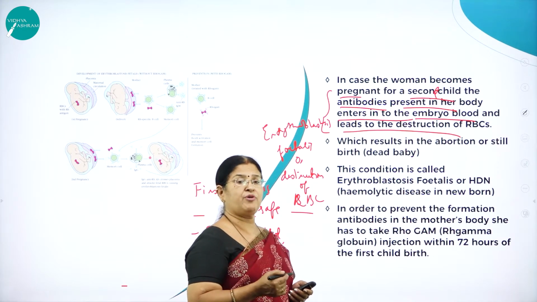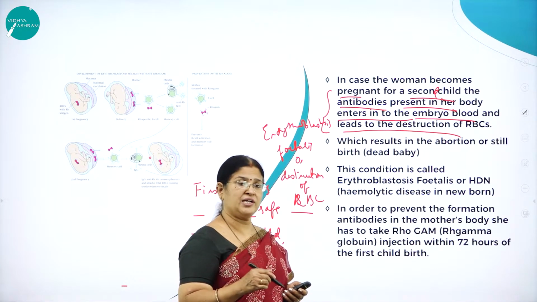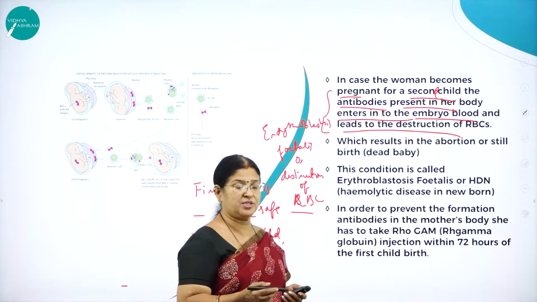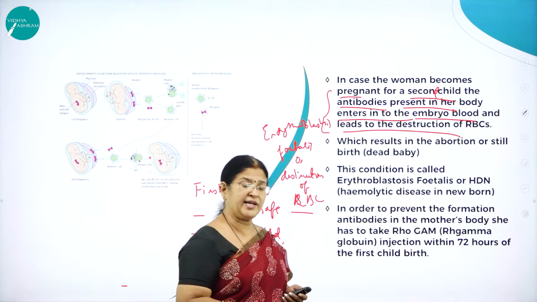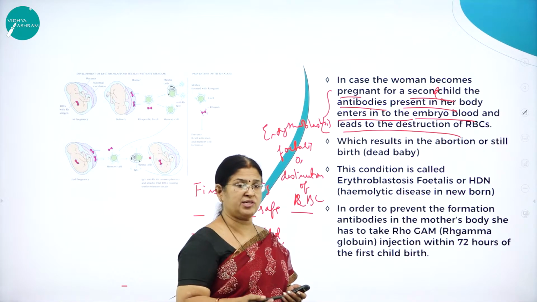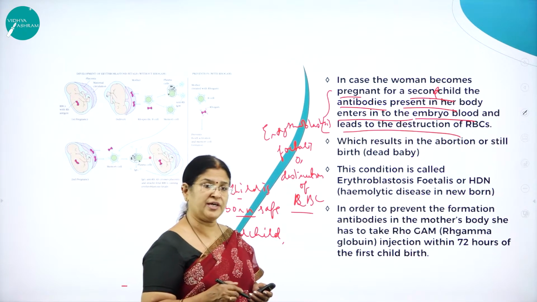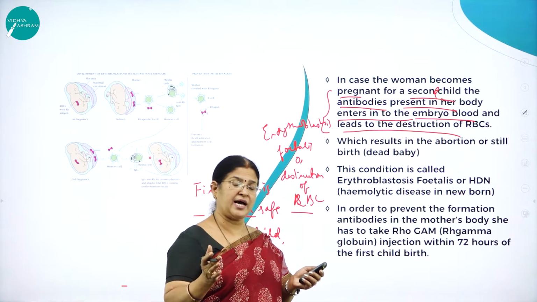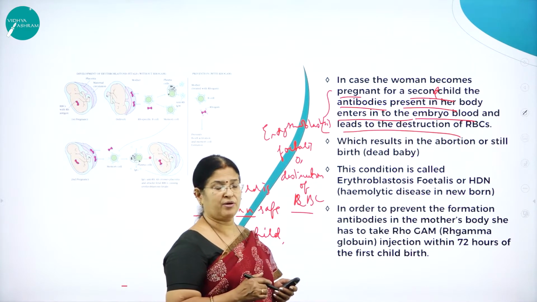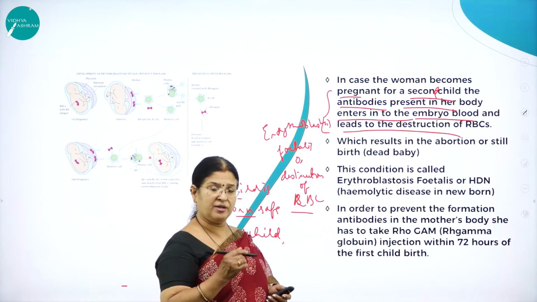Why for the second child? Why not for the first child? Because by the time the first child is delivered, the mother's blood would not have developed that much of antibodies. But when she plans for her second child, already her blood would have developed antibodies against Rh antigen, and when she plans for a second child, the fetal blood will also contain Rh antigen. So there is Rh antigen and antibody reaction leading to clumping or destruction of RBC cells, leading to a very serious disease in the fetus.